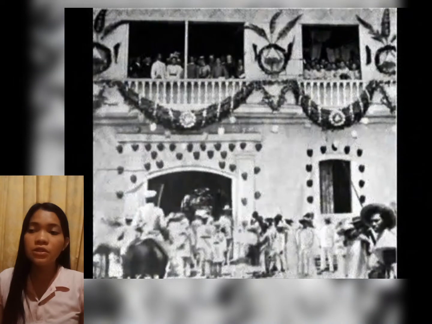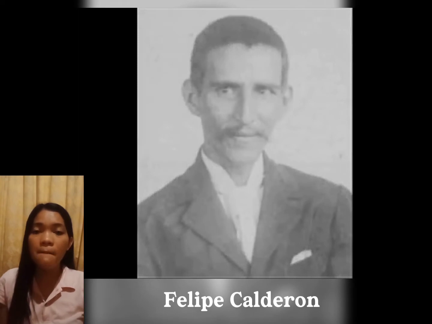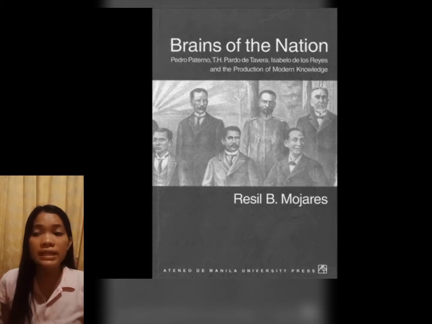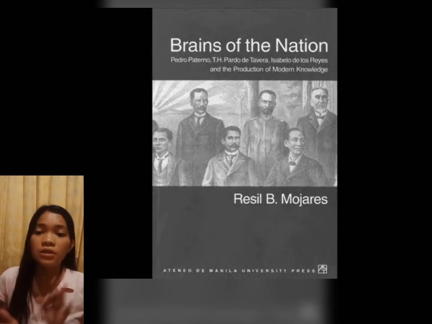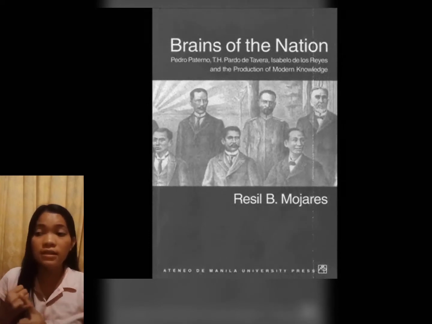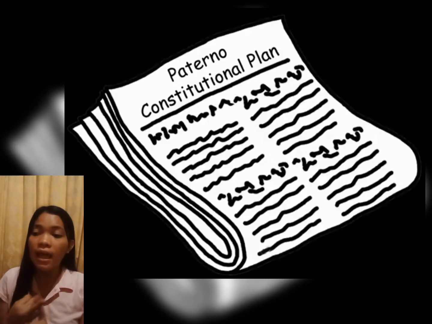The committee to draft the Constitution was constituted and headed by Felipe Calderon and other members who belonged to the Filipino intelligentsia, who possess intellectual and moral integrity. The members of the committee studied carefully the three constitutional drafts for consideration: first, the Mabini Constitutional Plan, the Paterno Constitutional Plan, and the Calderon Constitutional Plan.